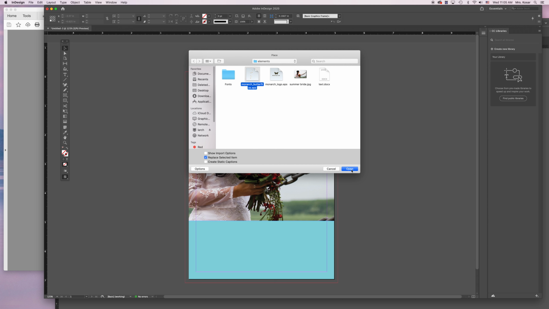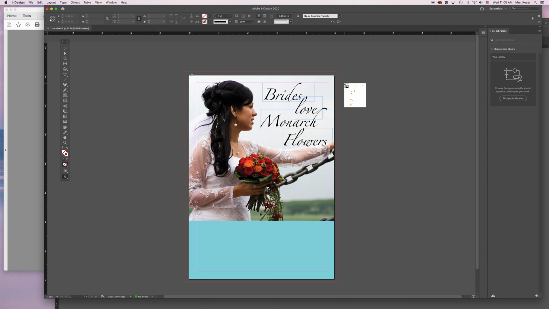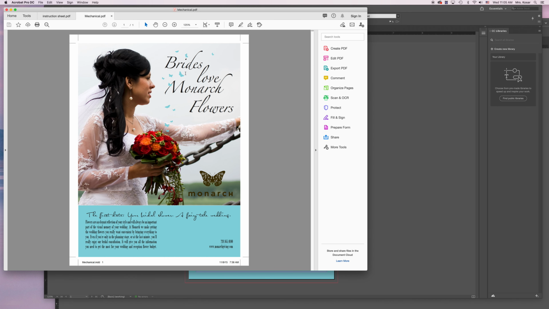Now, I'll give you a little hint. We don't have to really resize this. It's not a gigantic file. So I'm just going to click once to place it. I'm going to use my selection tool to move it over here. We'll look at the ad, and it looks like that top butterfly is right on the margin, and then that bottom butterfly is on her arm, but just above her bouquet.